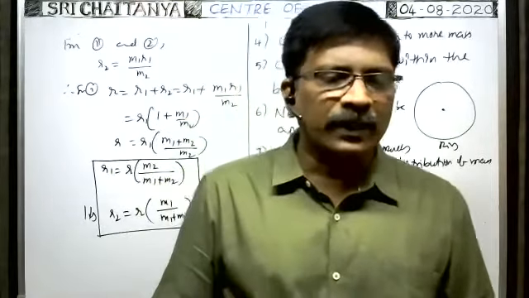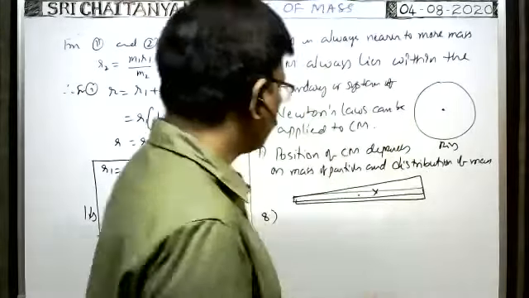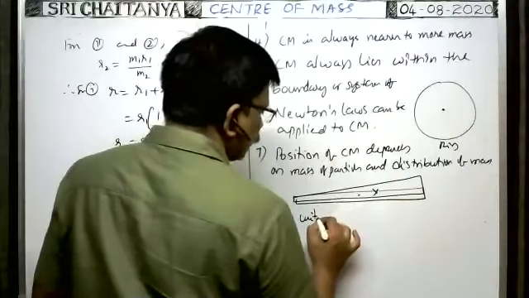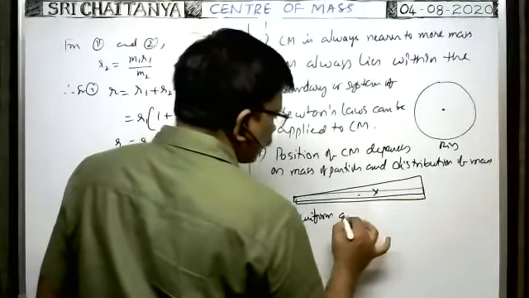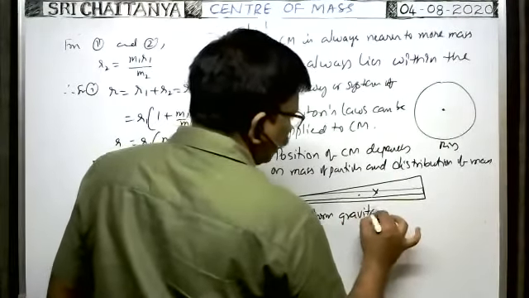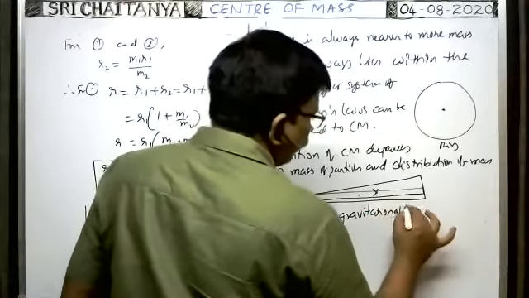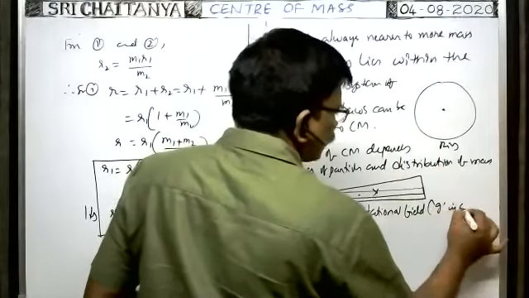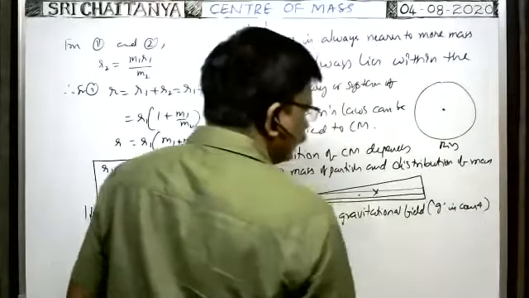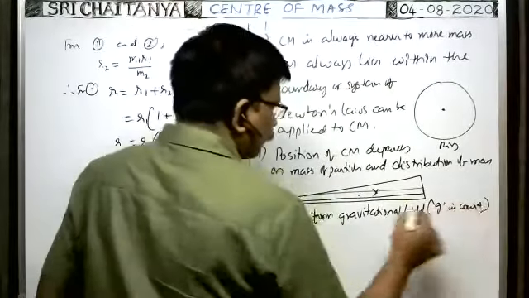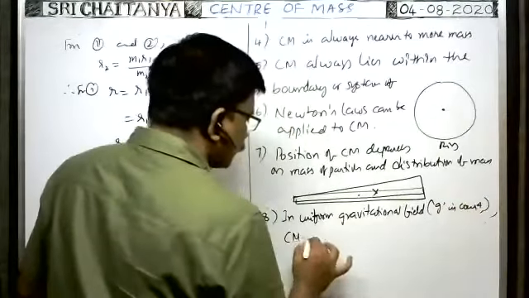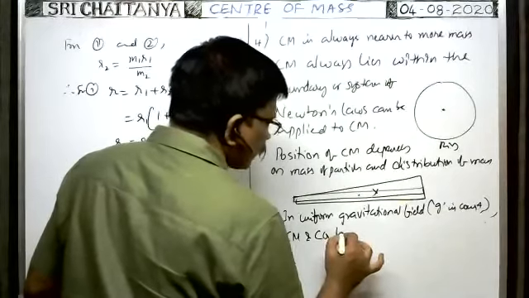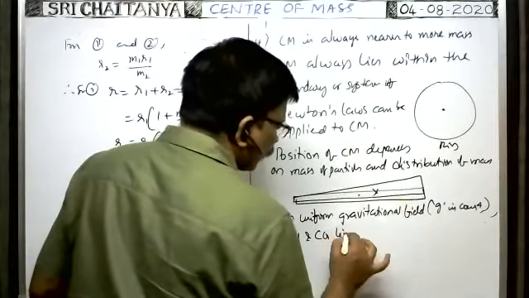So in case of a uniform gravitational field, that means the value of g is constant, the acceleration due to gravity is constant at every point in the body. In a uniform gravitational field, the center of mass and center of gravity lie at the same point.